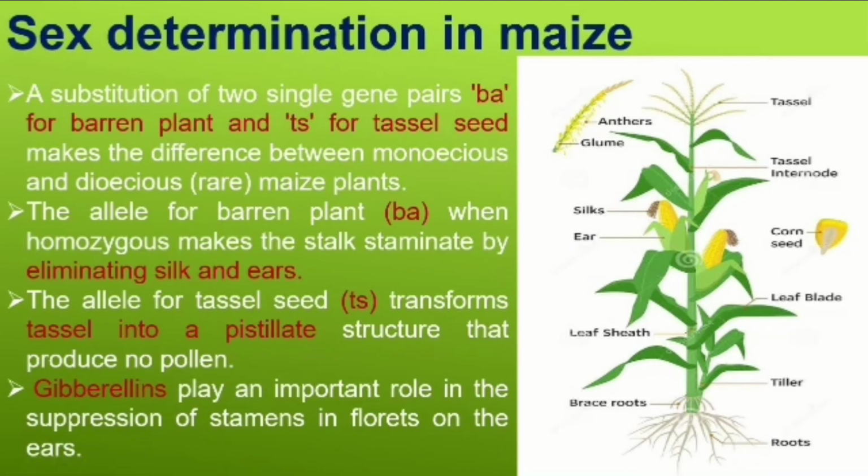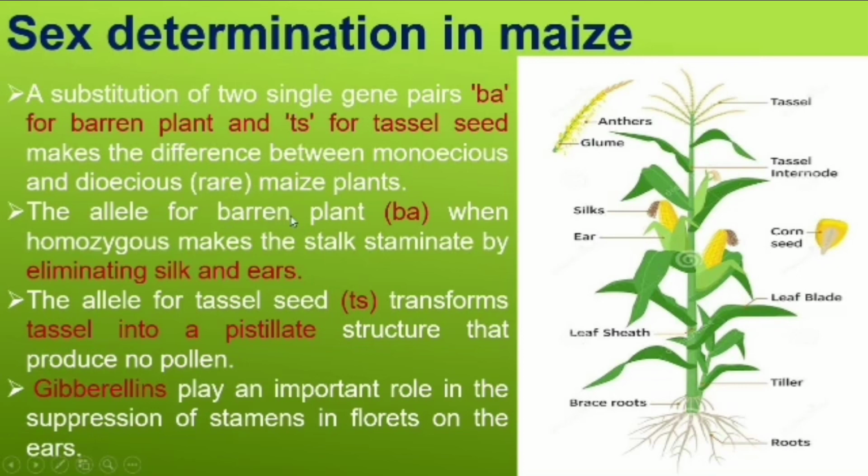In this, there's a substitution of two genes. What are the two genes? BA for barren plant and TS for tassel seed plant. So BA and TS are the two important genes which distinguish between a monoecious and dioecious maize plant. Yes, in maize also dioecious plants are present. Dioecious means male plant separately and female plant separately. Here the dioecious male plant is rare. Now it's very rare to see.